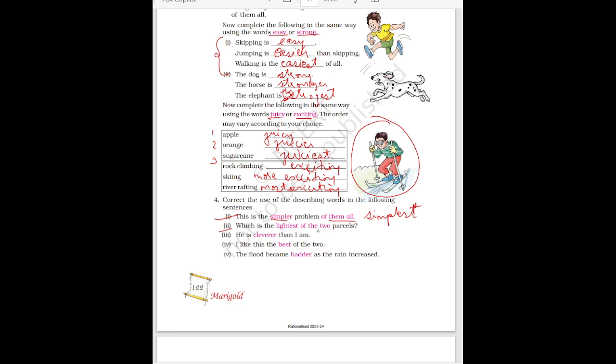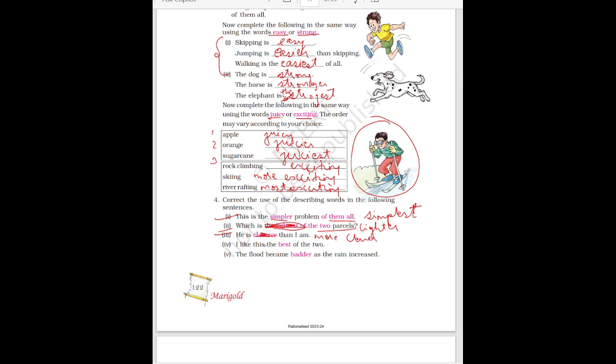See here two parcels are being compared, so lightest will not come. Lighter will come. Which is lighter of the two parcels. Okay. Then next is he is cleverer than I am. Cleverer will not come. He is more clever than I am.